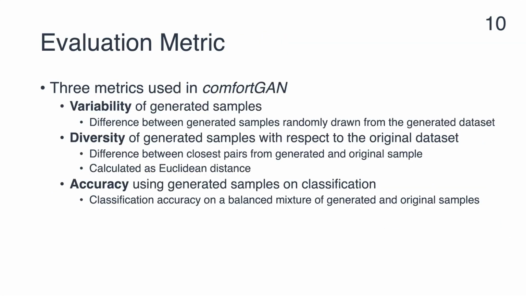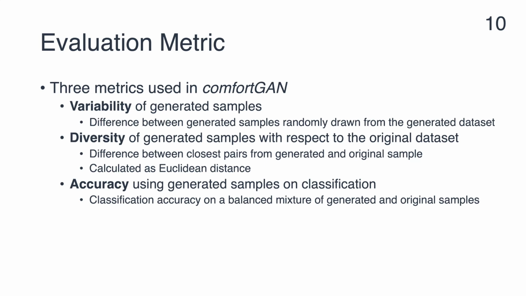Three metrics are used in comfortGAN and we use them in this work. The first one is variability of generated samples. It is defined as the difference between generated samples randomly drawn from the generated dataset. The second one is the diversity of generated samples with respect to the original dataset.